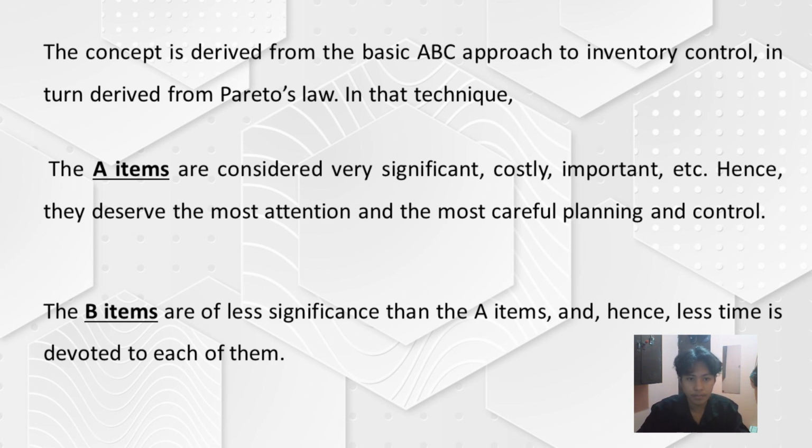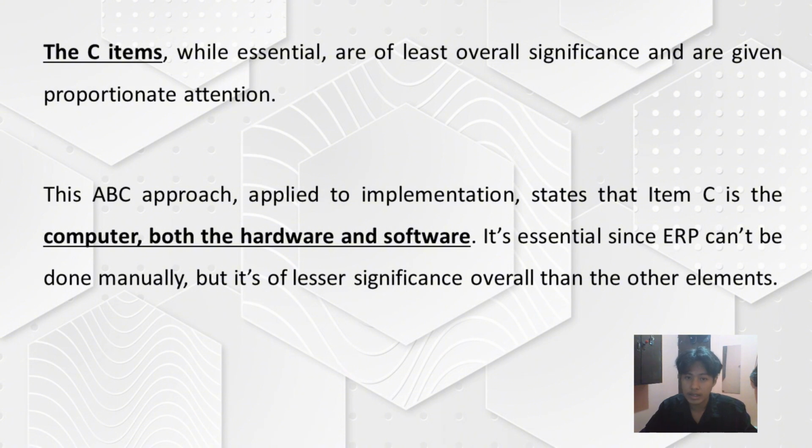The C items, while essential, are of least overall significance and are given proportionate attention. Applying this ABC approach to implementation stages, item C is the computer, both the hardware and software. It's essential since ERP can't be done manually, but it's of lesser significance overall than the other elements.